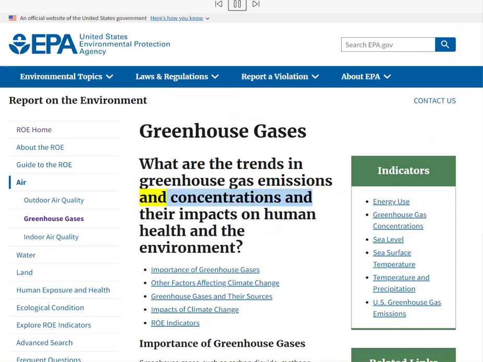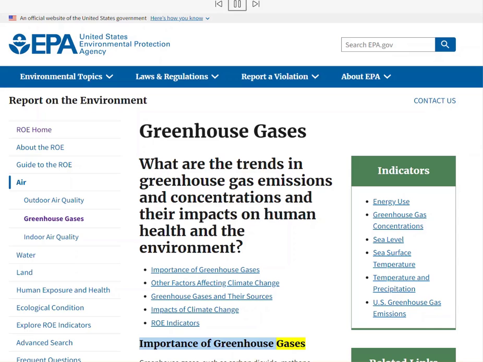Greenhouse gases. What are the trends in greenhouse gas emissions and concentrations and their impacts on human health and the environment? Importance of greenhouse gases. Other factors affecting climate change. Greenhouse gases and their sources. Impacts of climate change. ROE indicators.